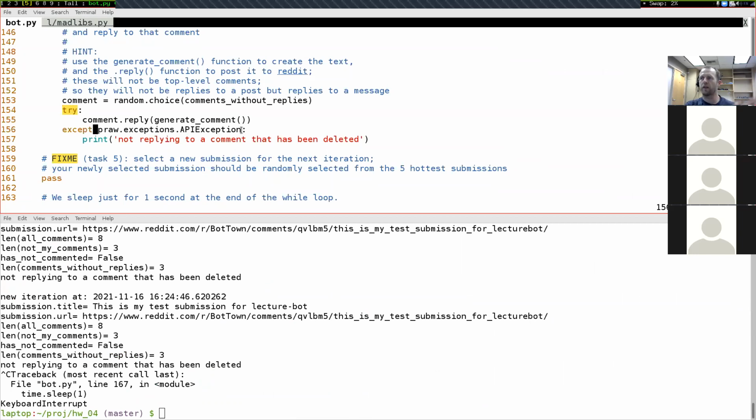Did that somewhere in there answer your question, Sophia? Yeah, thank you. I was wondering because I did the naked except on my homework 3, and I feel like I maybe should go back and change that now. Yeah, so my strong encouragement is anytime you're doing try except, always explicitly state what the exceptions are. Okay, awesome. Thank you.